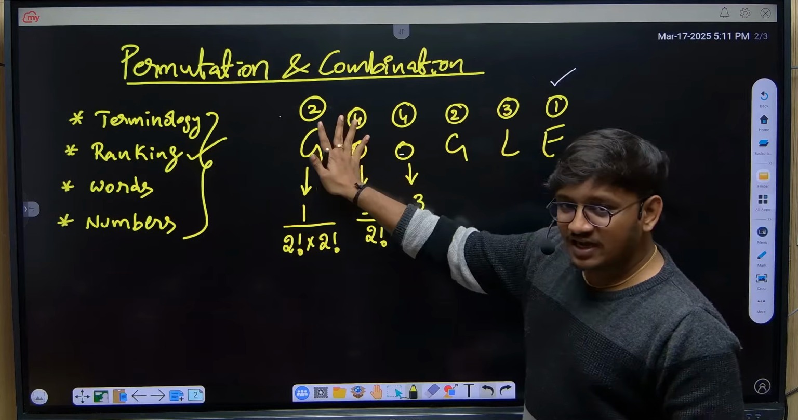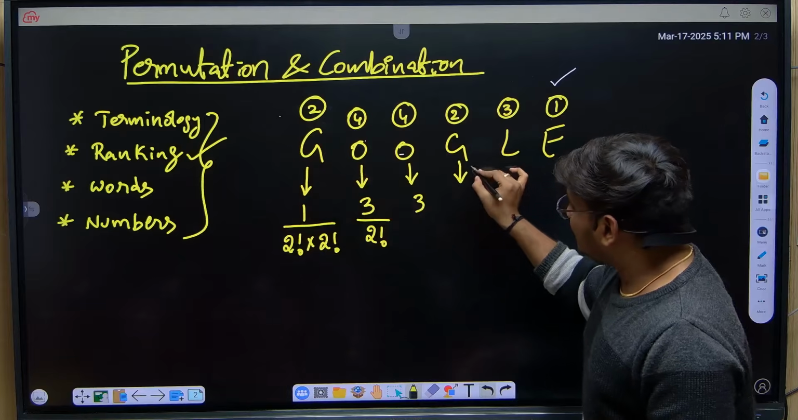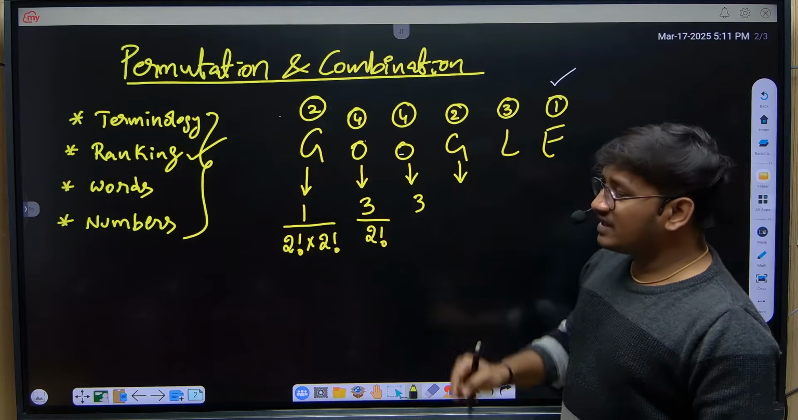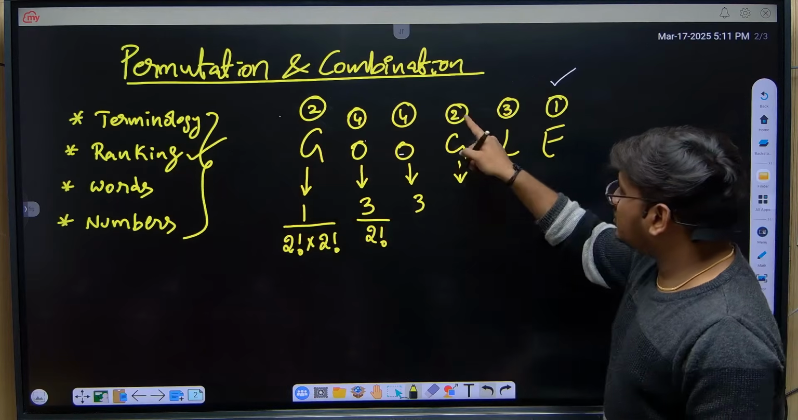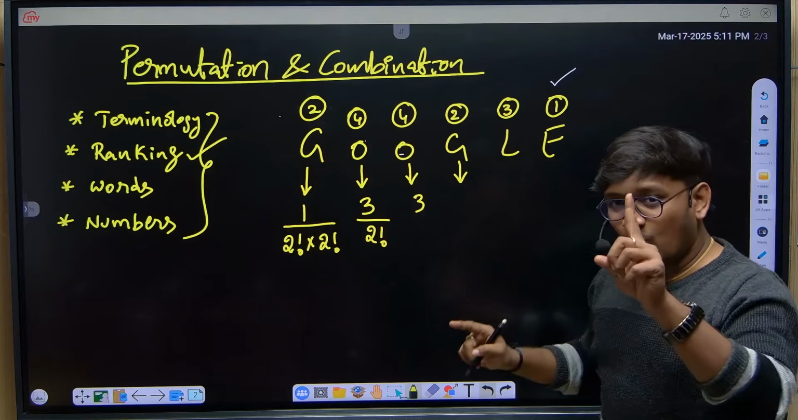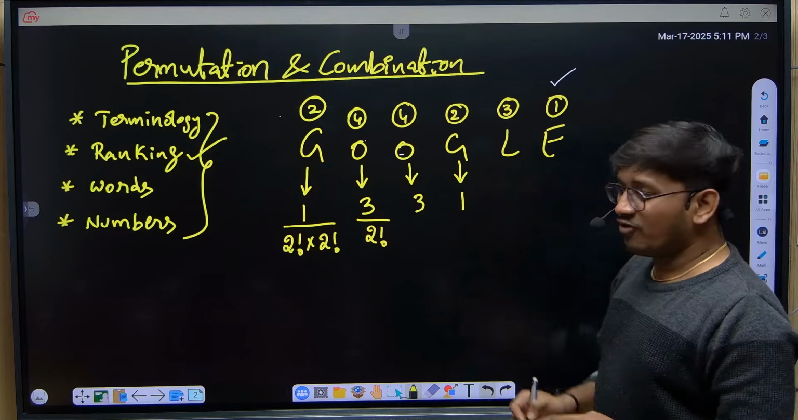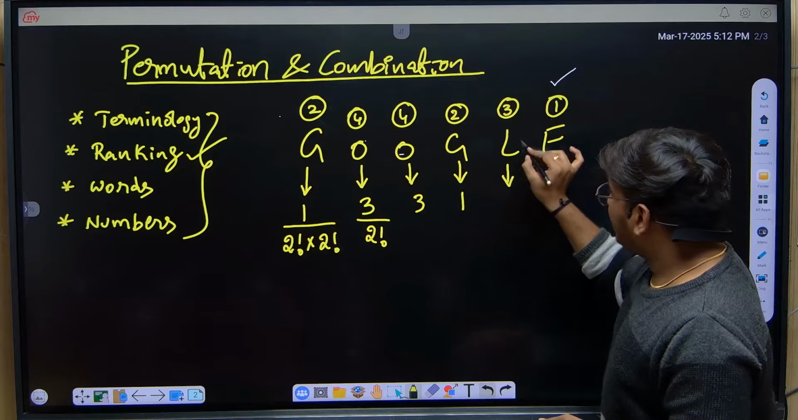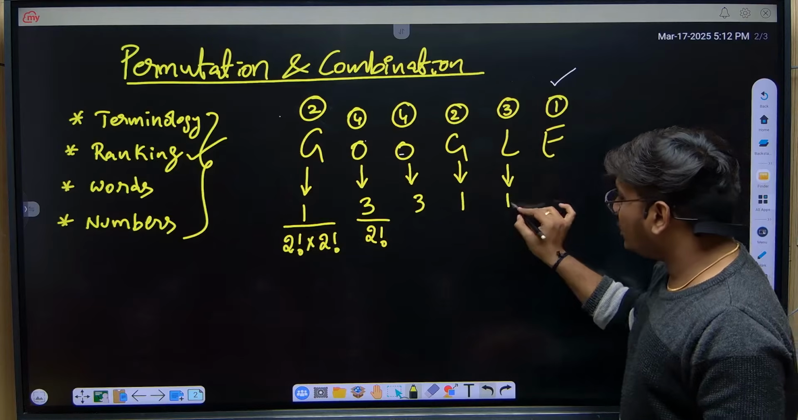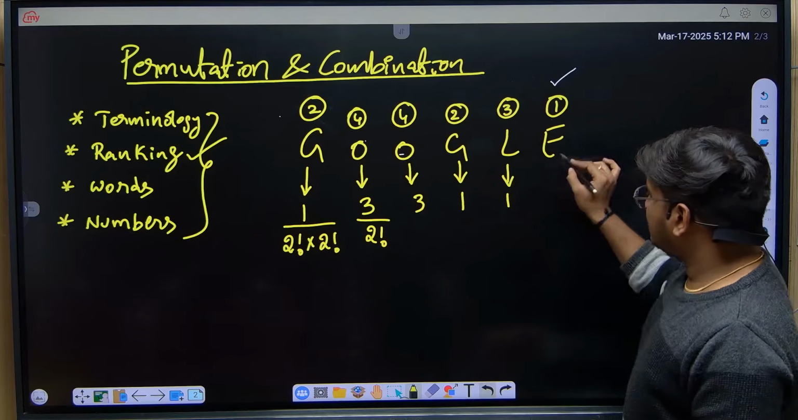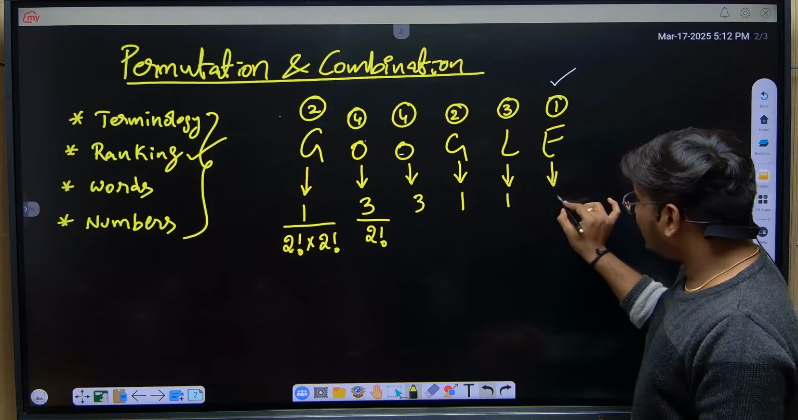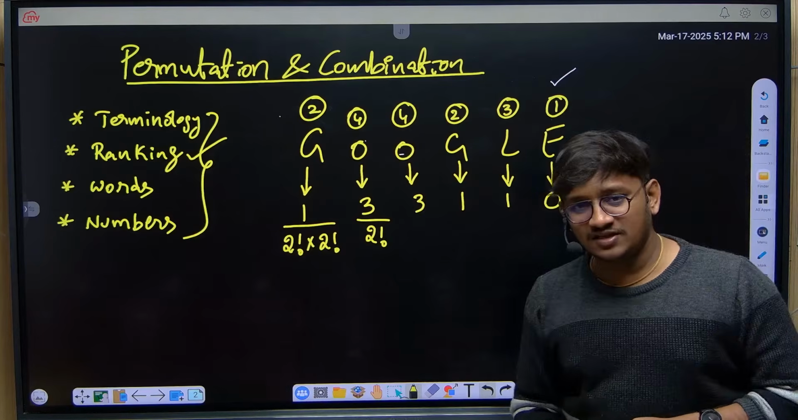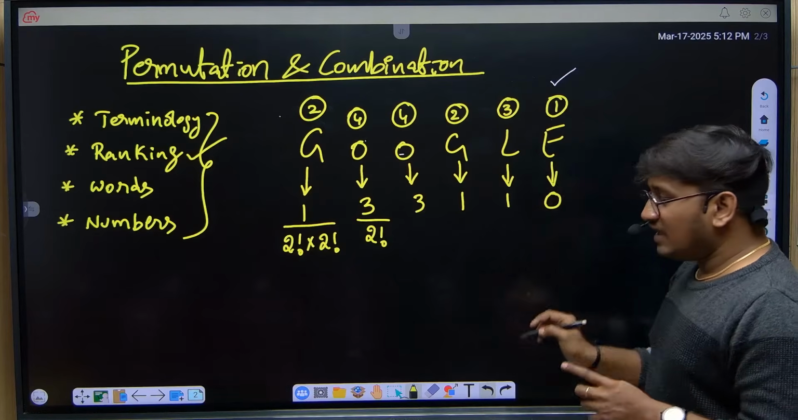These two are already done. So next consider this G. Here the rank is 2. How many numbers are there which are less than 2? Only 1. So I am taking 1. Now again, how many numbers are there which are less than 3? Only 1 again. Next, is there any number which is less than 1? No, 0. That's it.